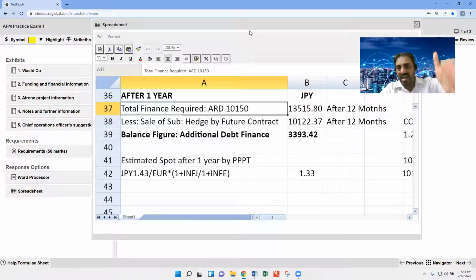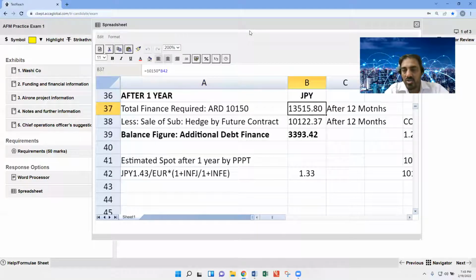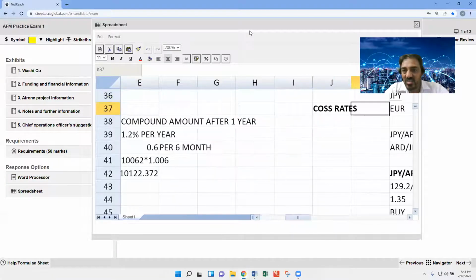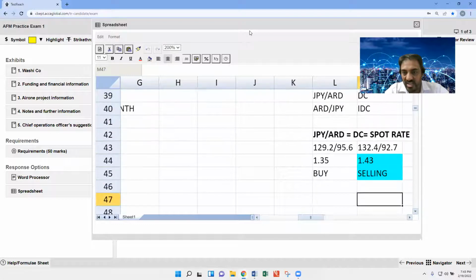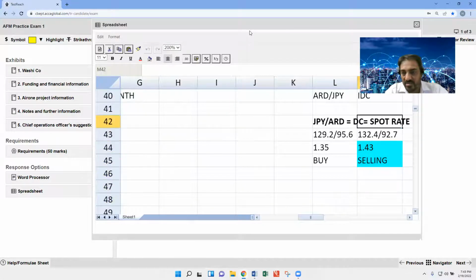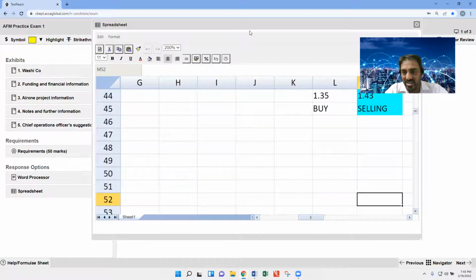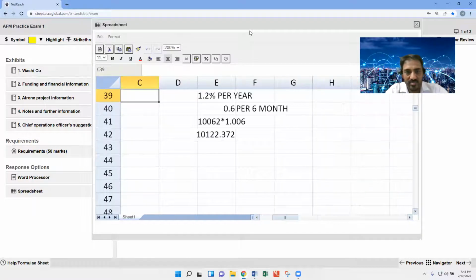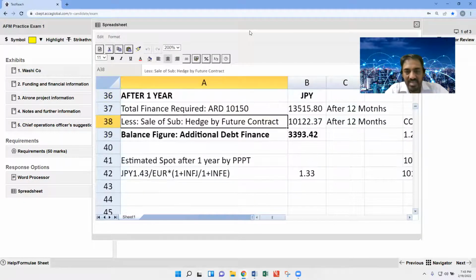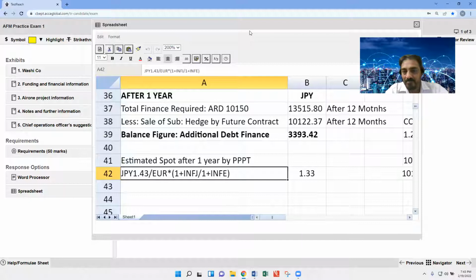Okay, once done with this cross rate, then based on that cross rate, how much ARD do we need to invest after 1 year? With this cross rate, we have determined the spot rate. But after that, we require some forward rate as well.